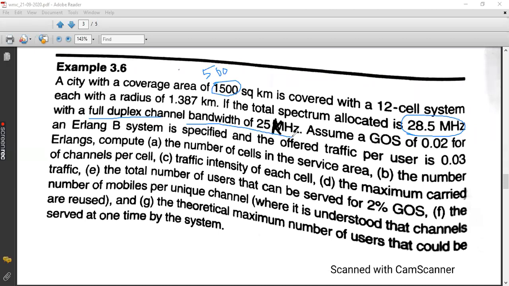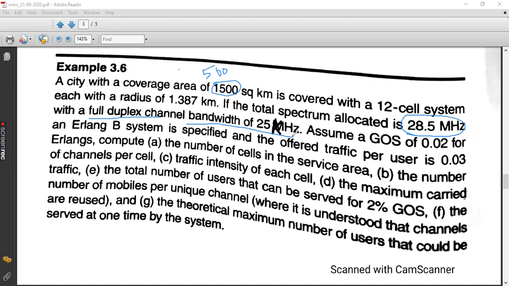I repeat once again, you are having a city with a coverage area of 500 square kilometer. Kindly change that 1500 to 500. So you're having a city of 500 square kilometer coverage area with a cellular system of 12 cell system. Means in one cluster you are having 12 cells.